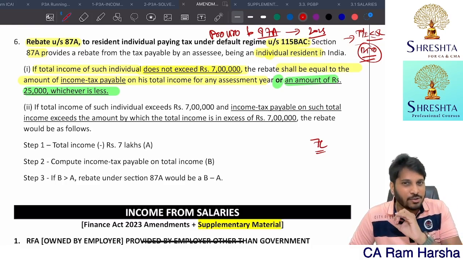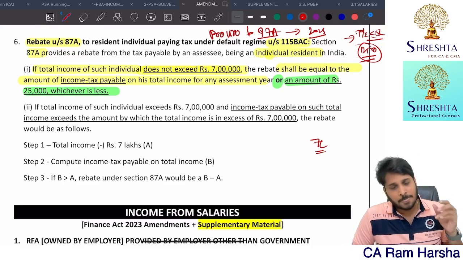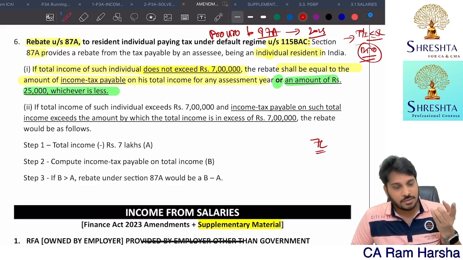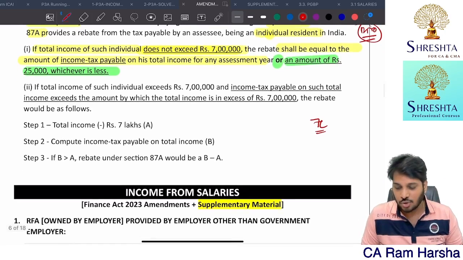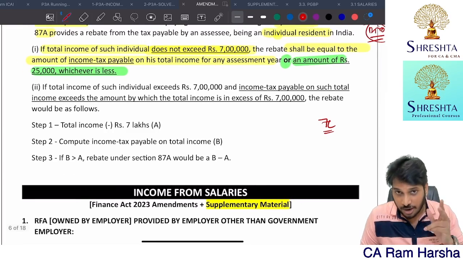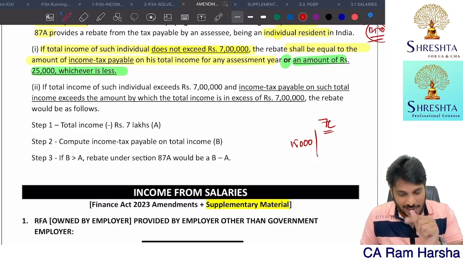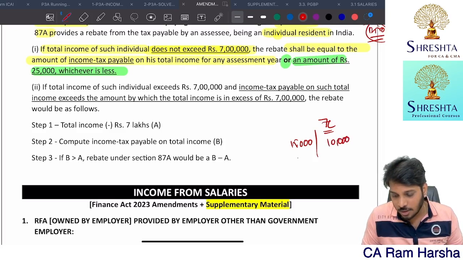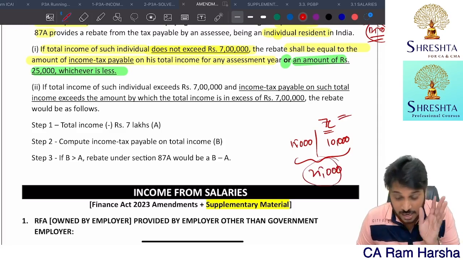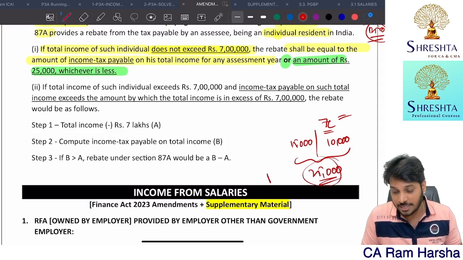That classification is not there. Up to 3 lakhs is exempted. 3 to 6, 5%. 6 to 9, 10%. But here it is only 7 lakhs. So 3 to 6 at 5% is 15,000. And 6 to 7, 1 lakh at 10% means 10,000. So what is the total tax? 25,000. If you're exactly having income of 7 lakh, your total basic tax is 25,000.